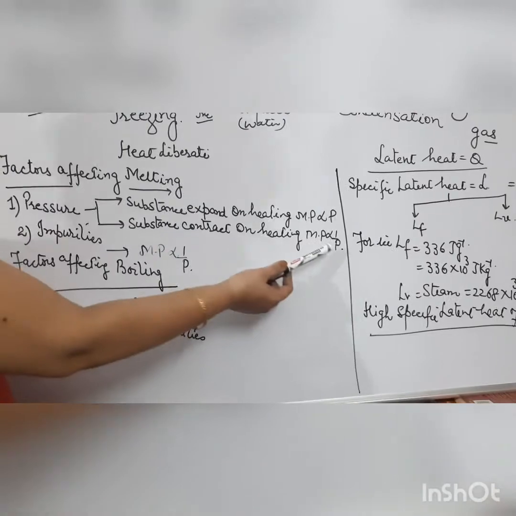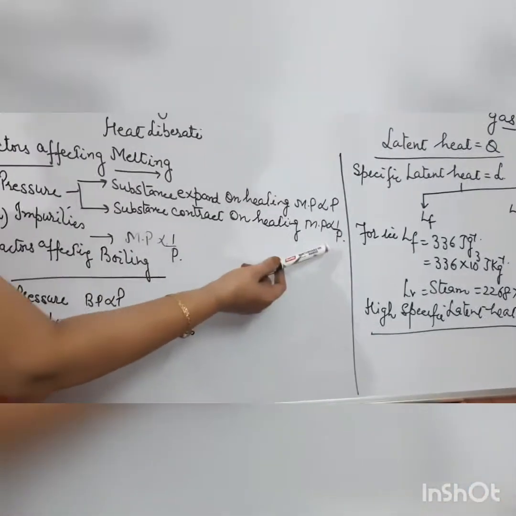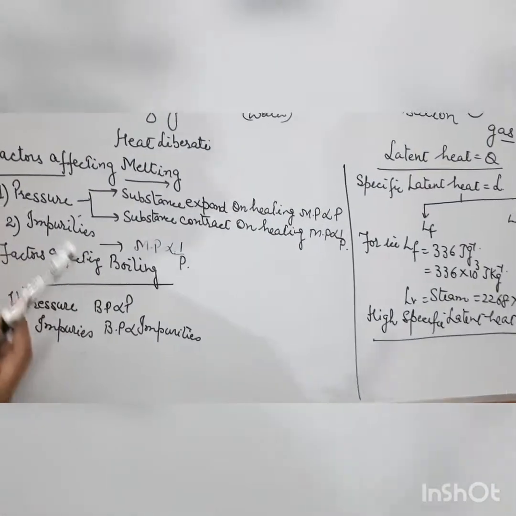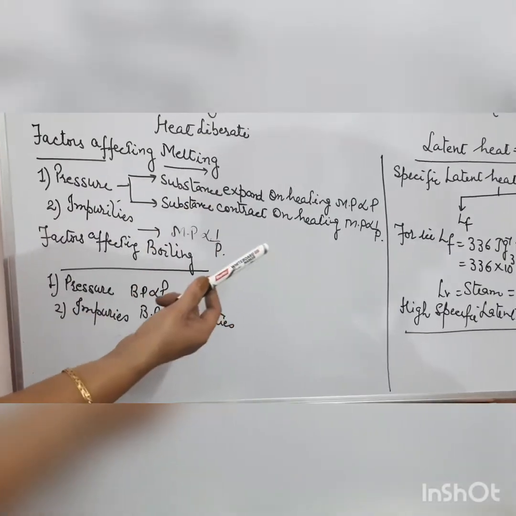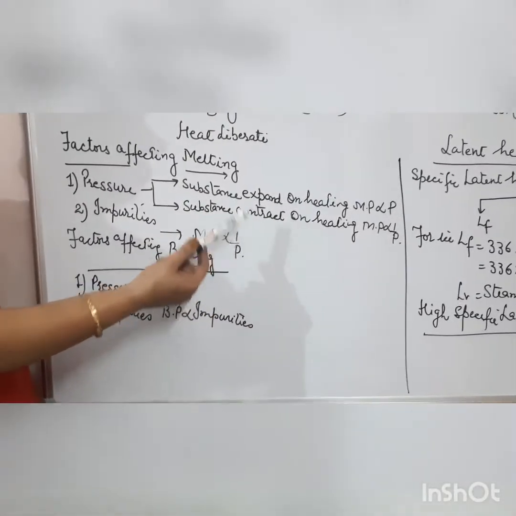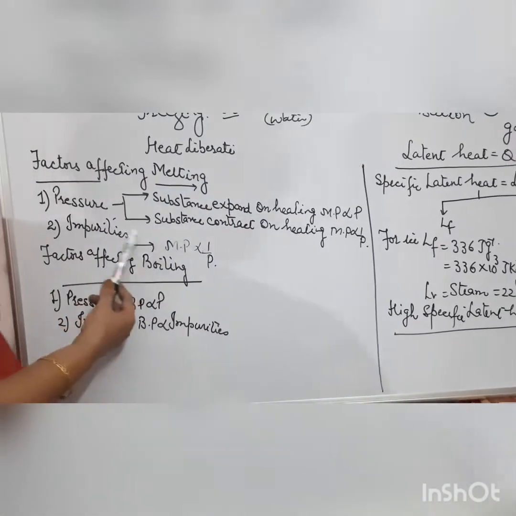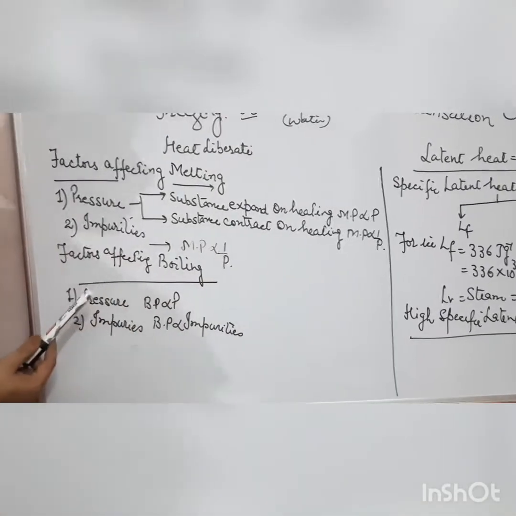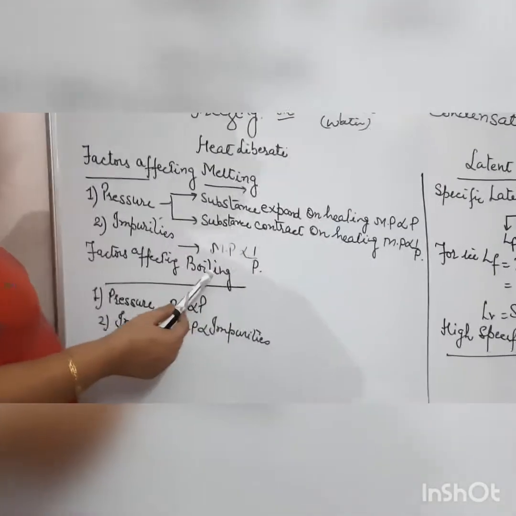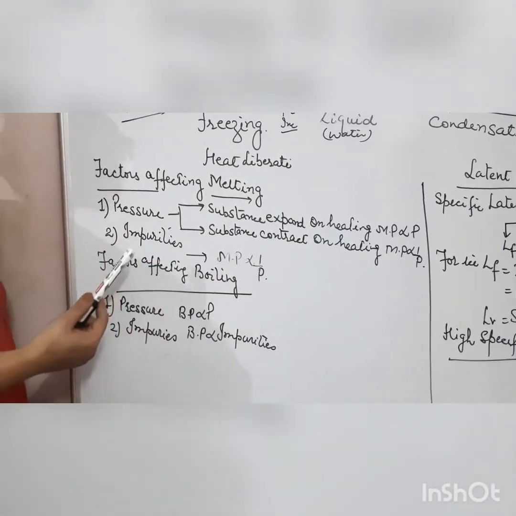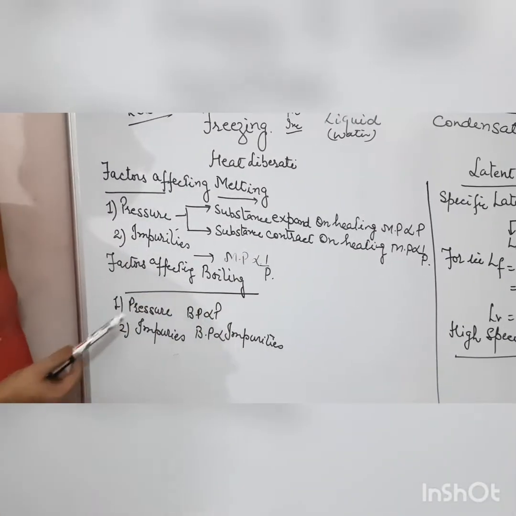In short, if the pressure decreases, the melting point increases. But if we apply pressure on ice, the melting point will decrease. So ice melts at 0 degrees Celsius, but when we apply pressure on that ice, it will melt below 0 degrees Celsius. Next is impurities. Regarding impurities, the melting point is inversely proportional. Ice melts at 0 degrees Celsius, but if you put some salt on the ice, it will melt below 0 degrees Celsius. In this way, salt works as an impurity and decreases the melting point of ice.